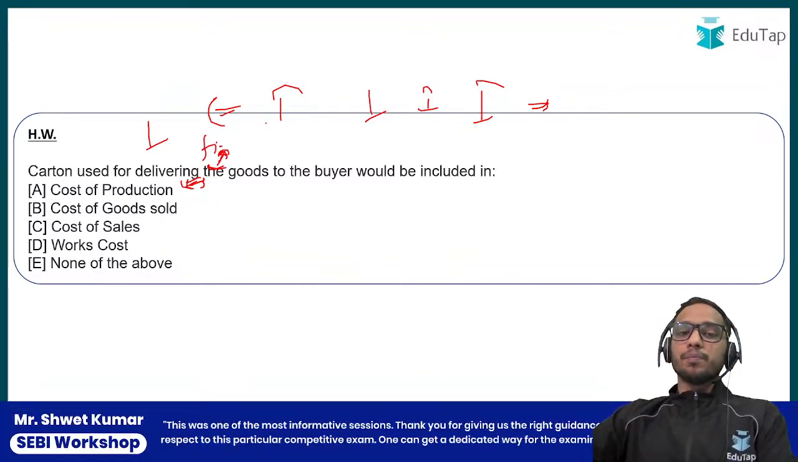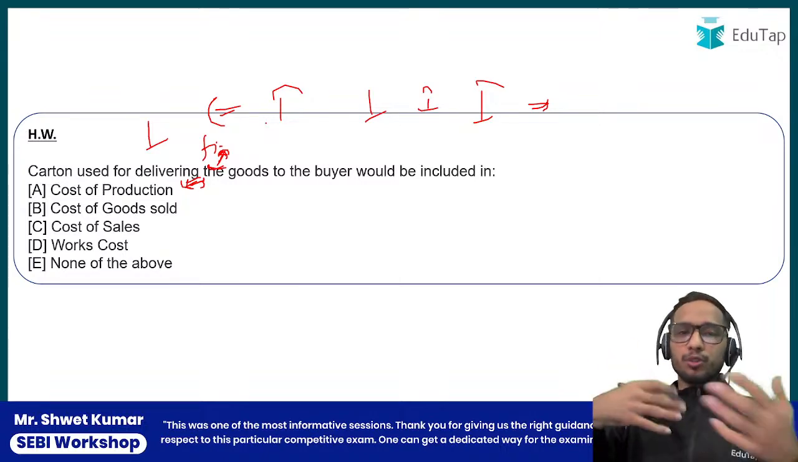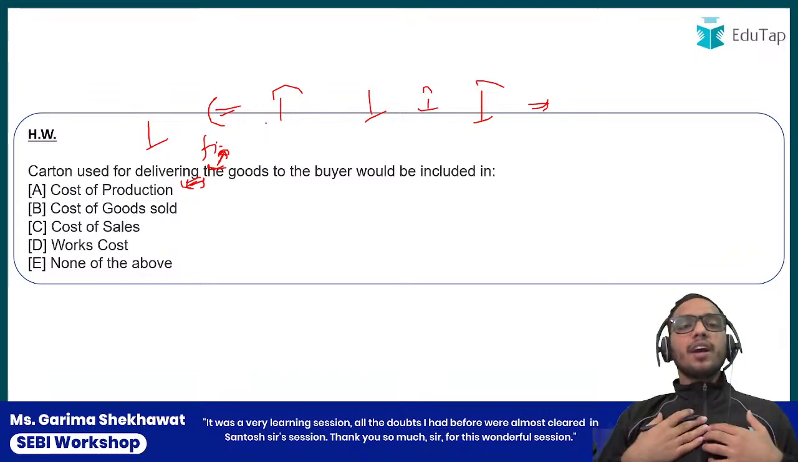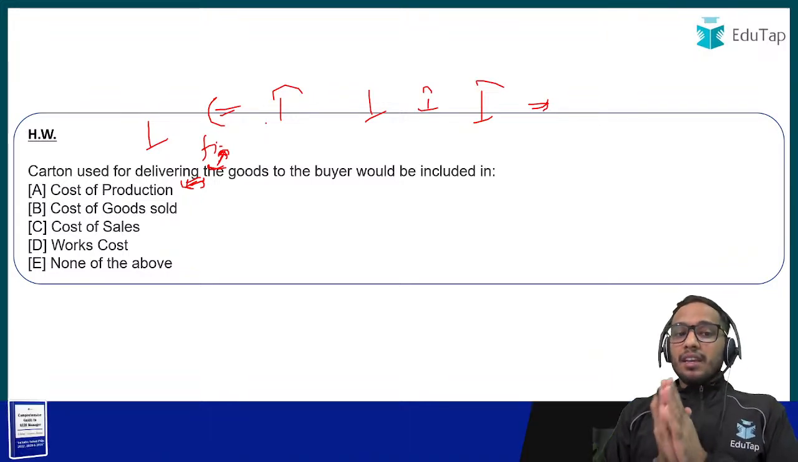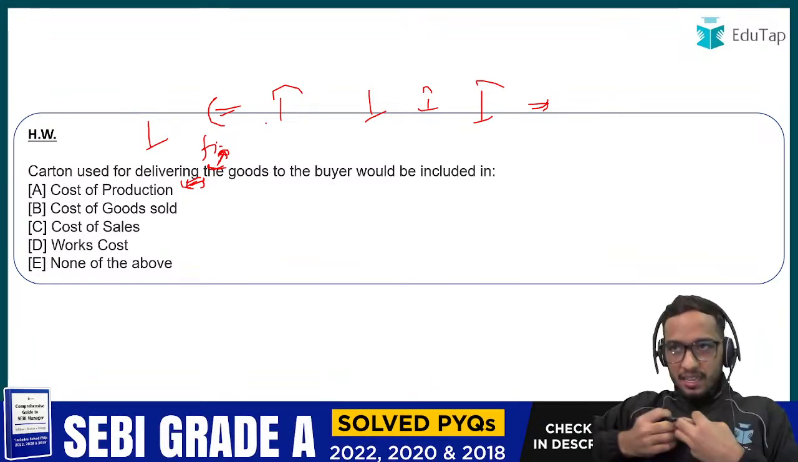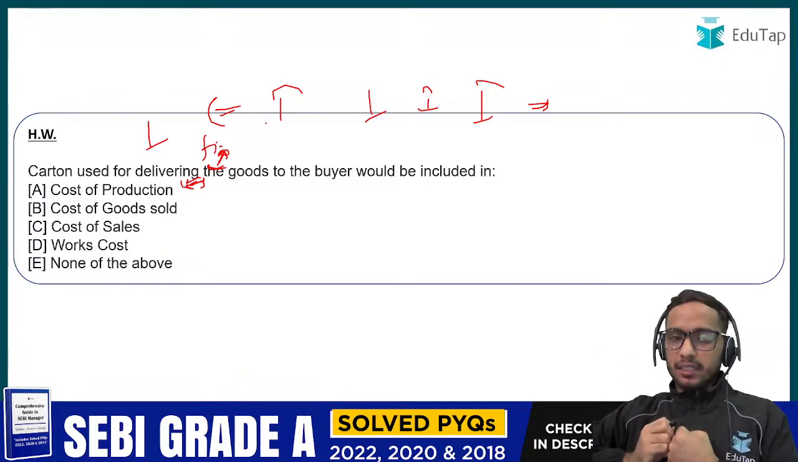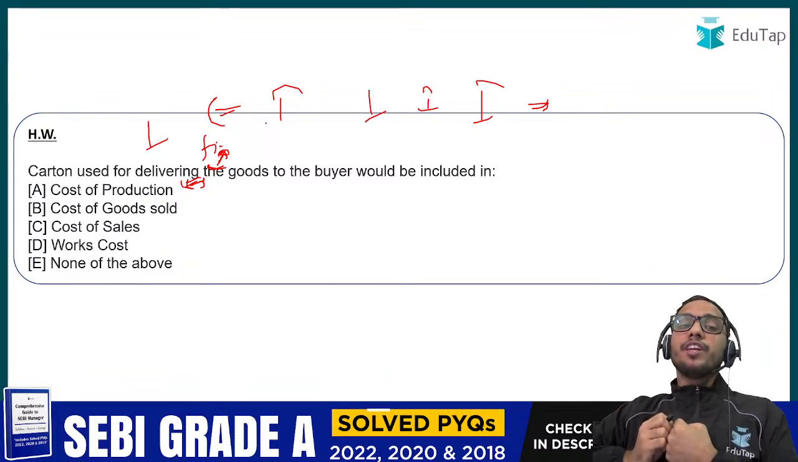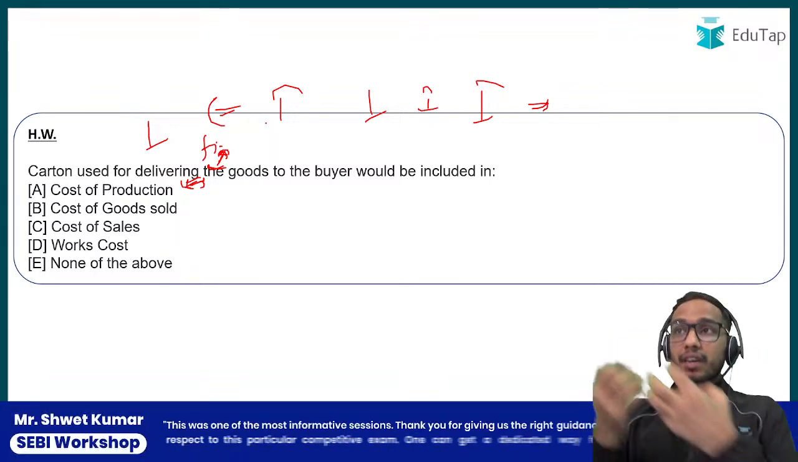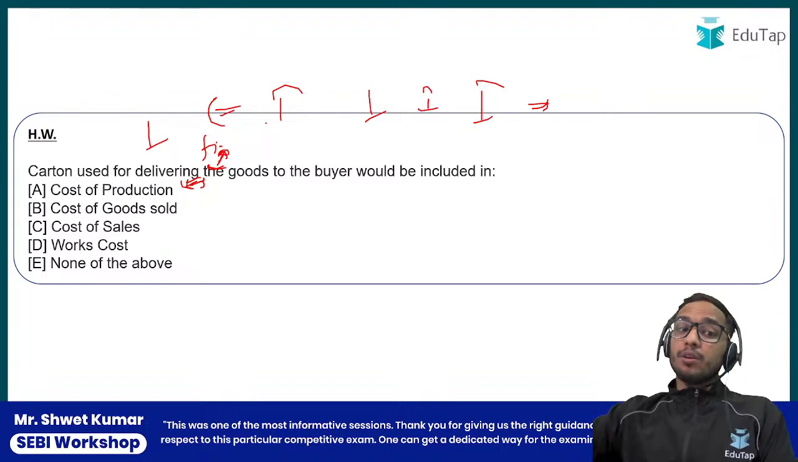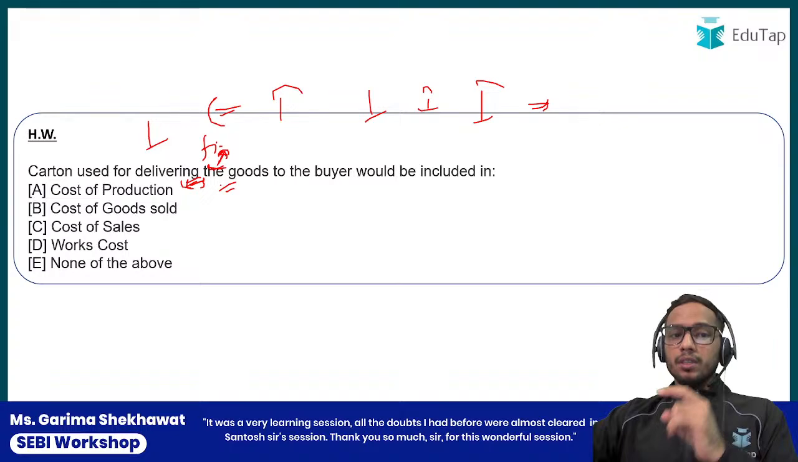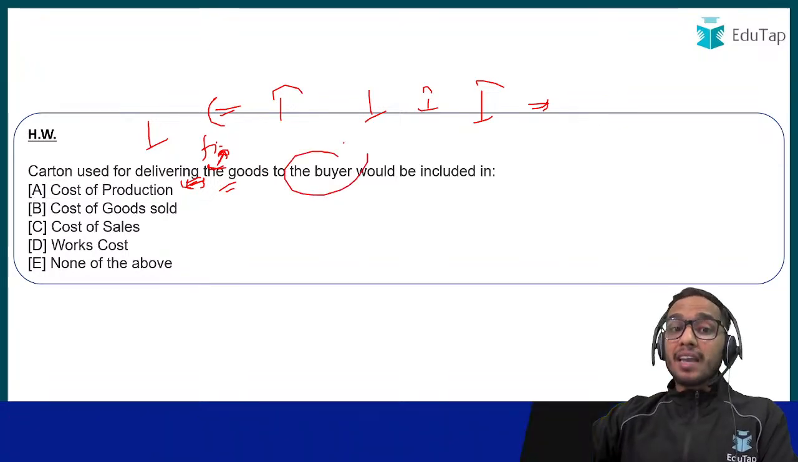Let me explain this thing. If we are a manufacturing firm, or suppose we are a trading firm, and we are receiving goods from the supplier, or receiving raw materials, then it would be included in the cost of production. But the question says carton used for delivering the goods to the buyer, to our buyer.